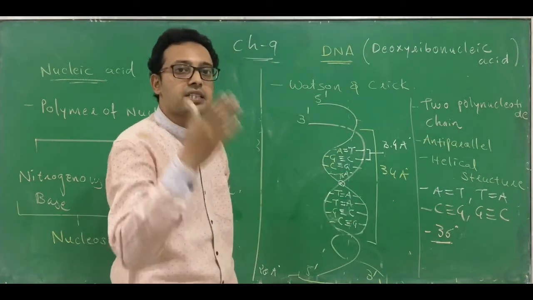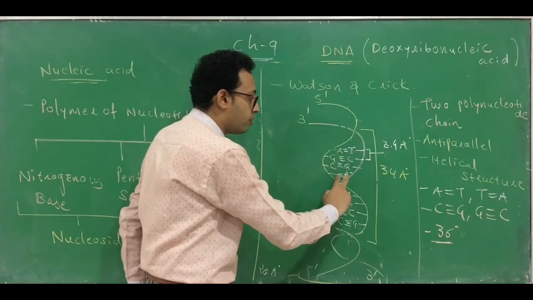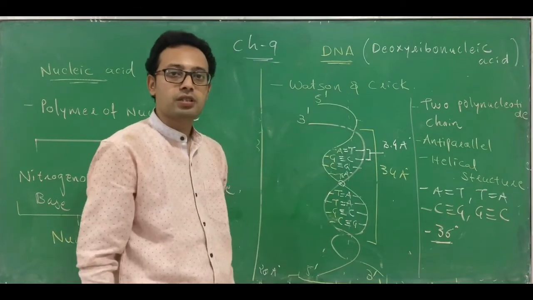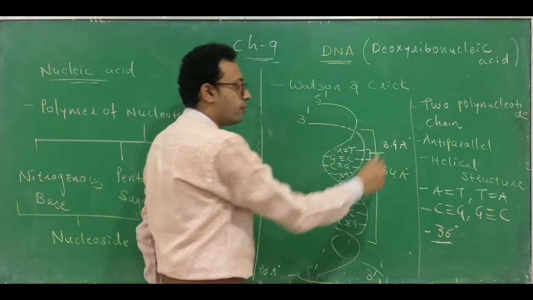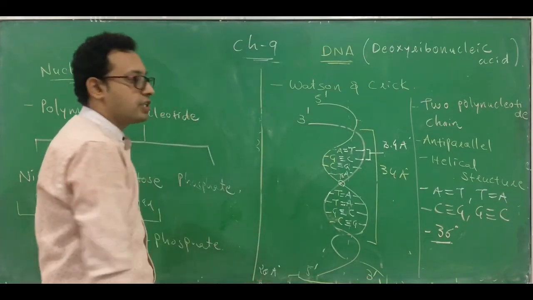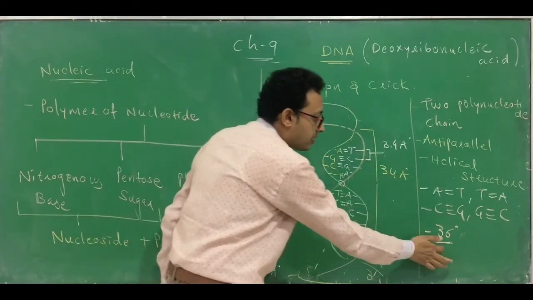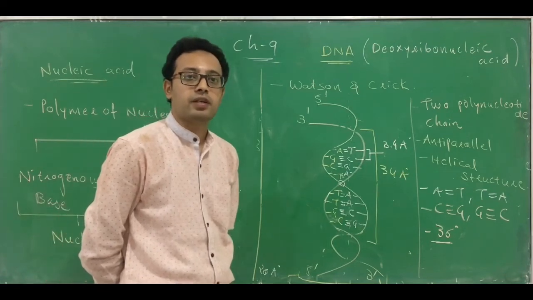In one helix, 10 nucleotide base pairs are present: 1 pair, 2 pair, 3 pair, 4 pair, 5th, 6th, 7th, 8th, 9th, 10th, total 10 pairs. So the distance between two subsequent base pairs is 3.4 angstrom. The width of the DNA molecule is 20 angstrom. The angle between two subsequent base pairs is 36 degree.